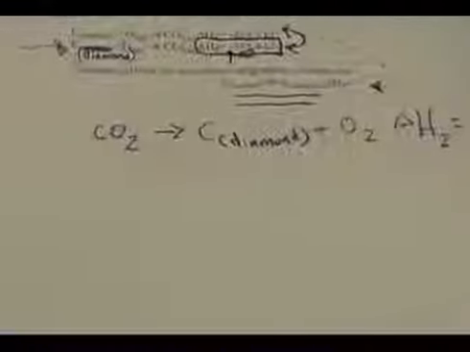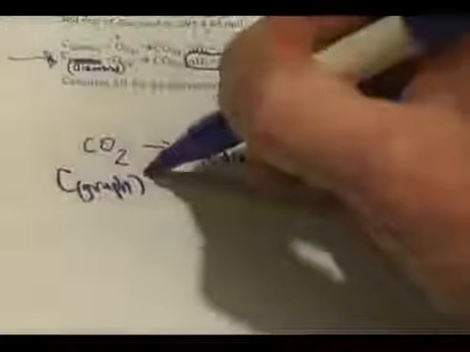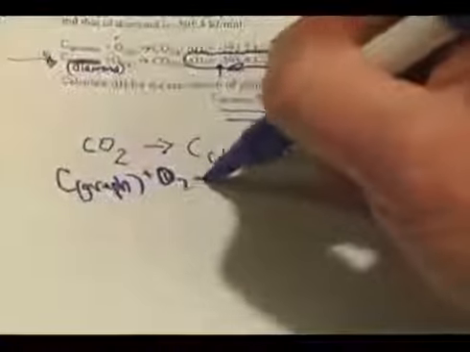Now, the reason that helps is because I can now take this first reaction of carbon as graphite plus O2 goes to carbon dioxide, and I can take this first reaction and this second reaction and add them together.